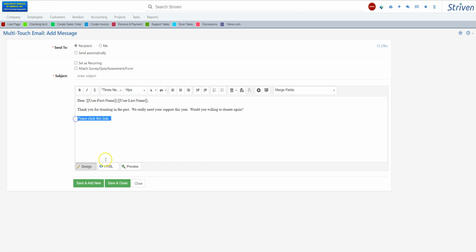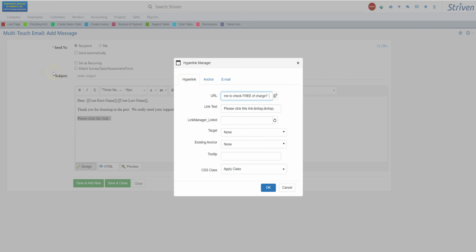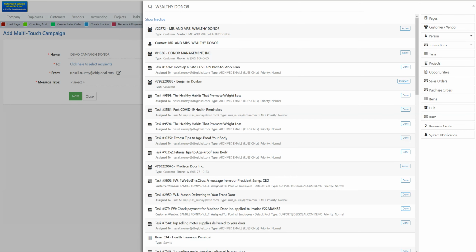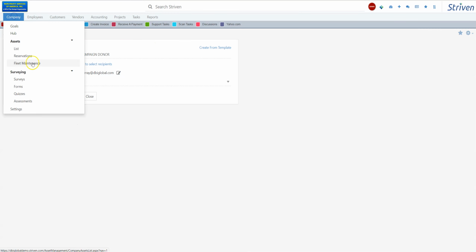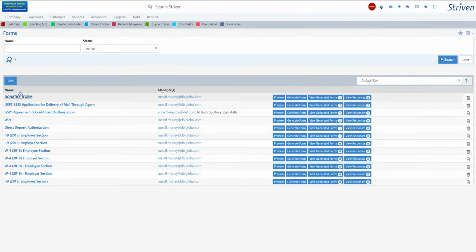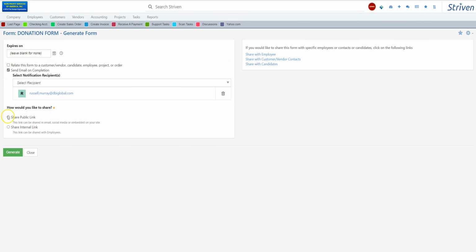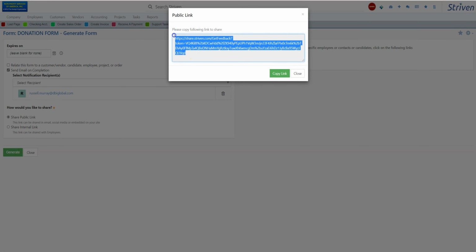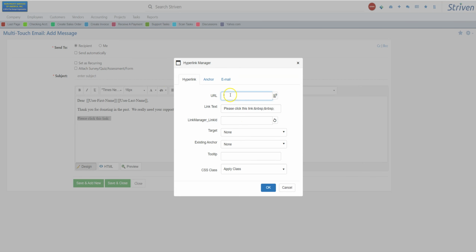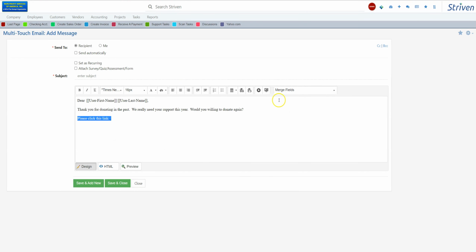So let's see, we'll do something like, let's see here. I think the link is still in my paste. Nope, don't have it in there. Let's go back to this form because I already generated the form, so I know I can generate it again. So we're going to do share public link. Let's say we copy that, and we're going to put that into our message. So just to give you an idea how fast this is, how flexible it is.